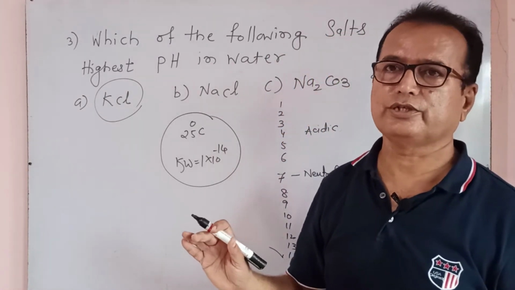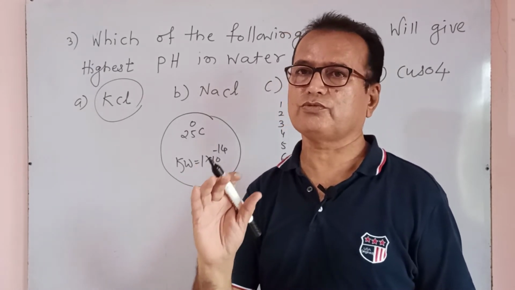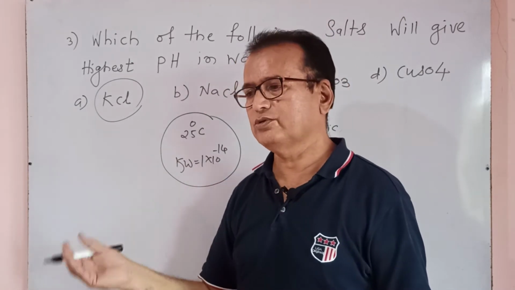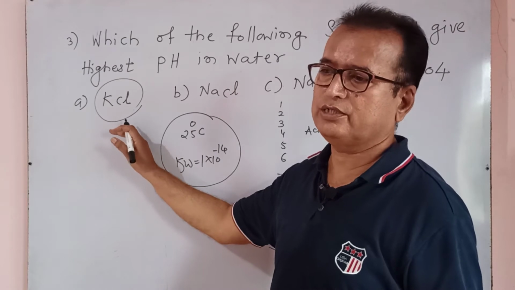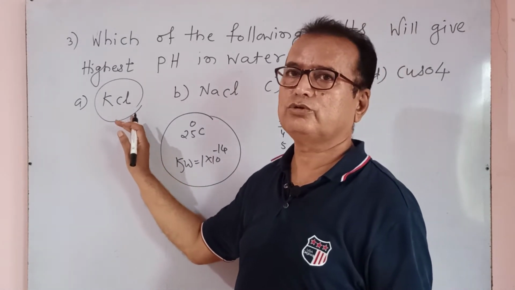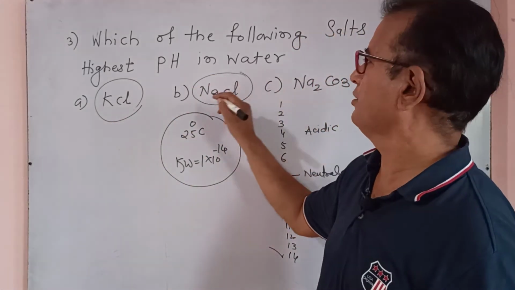Total dissociation takes place, only the water formation process. Neutralization means the water formation process. KCl in water gives KOH and HCl. Both are strong, so hydrolysis of KCl does not take place. Its aqueous solution is neutral in nature, pH 7.